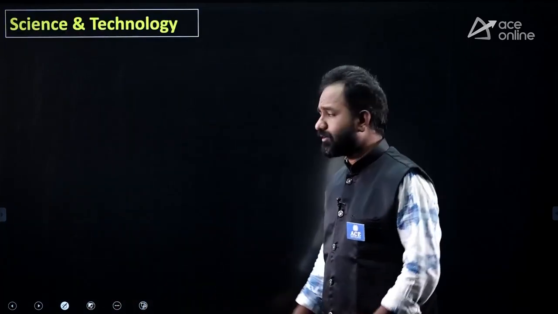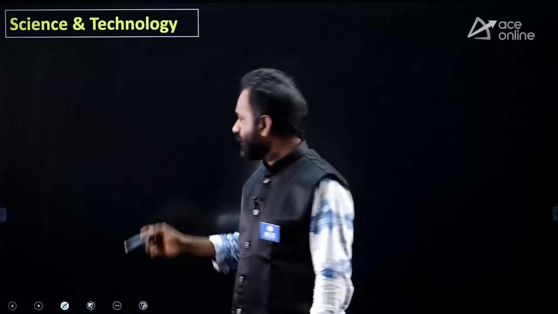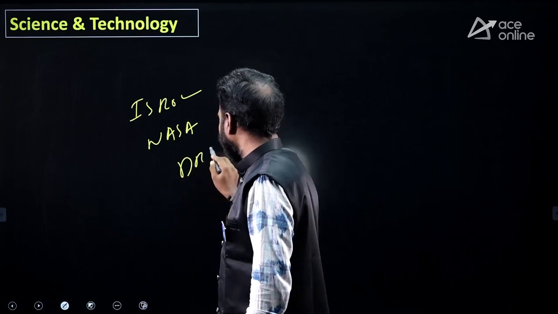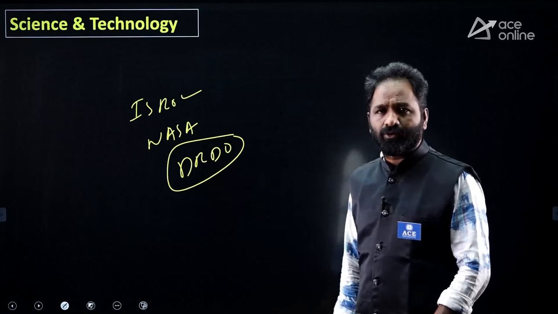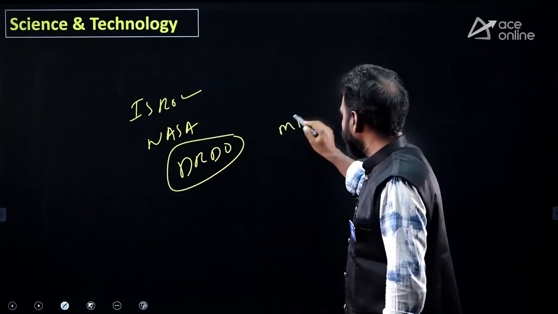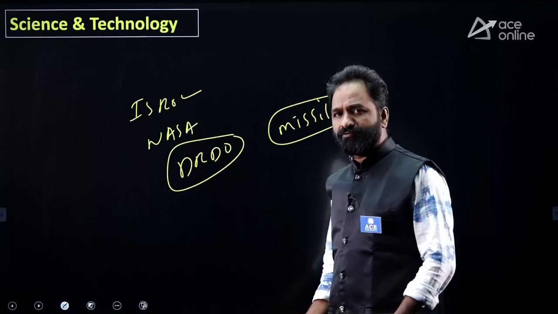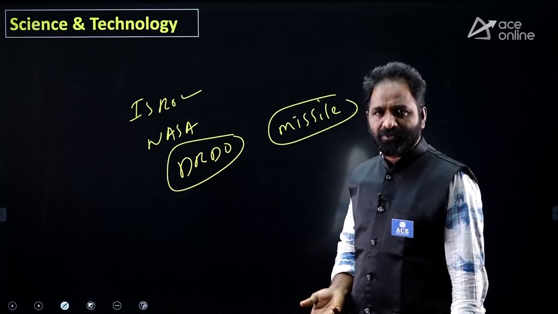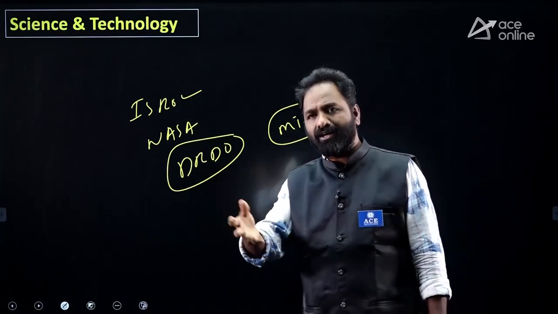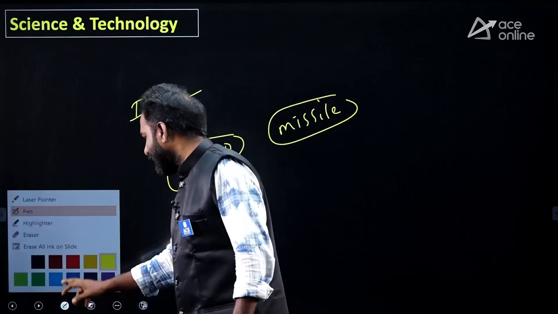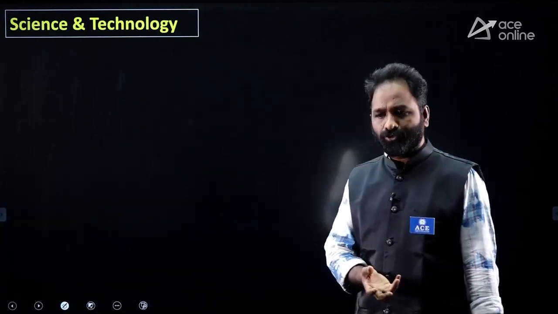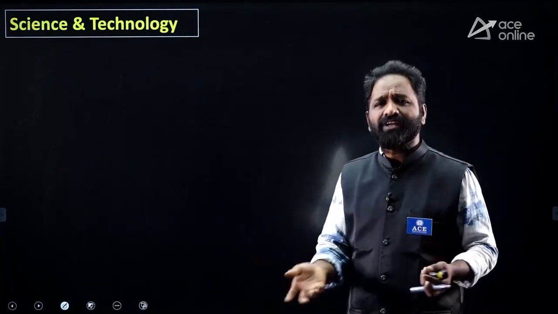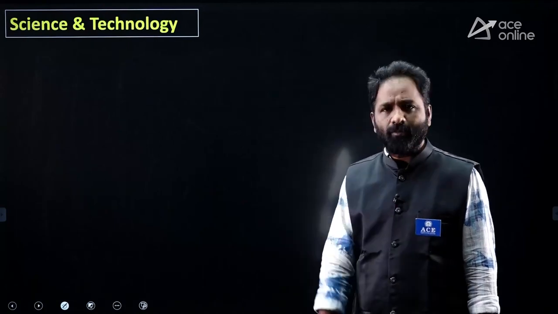Next, science and technology. Anything in science and technology is part of current affairs only. Any launches by ISRO, any launches by NASA, and recent experiments by DRDO in terms of defense. In terms of defense, you should have an idea about the missiles. What are the different missiles we have? Cruise missile, like that, okay. Subsonic missile, supersonic missile, types of missiles. You should have an idea about Akash, Agni, okay, like that. So have an idea about the latest missiles, war tanks, submarines, anything recently launched by ISRO, DRDO, NASA, that is obviously very, very important.